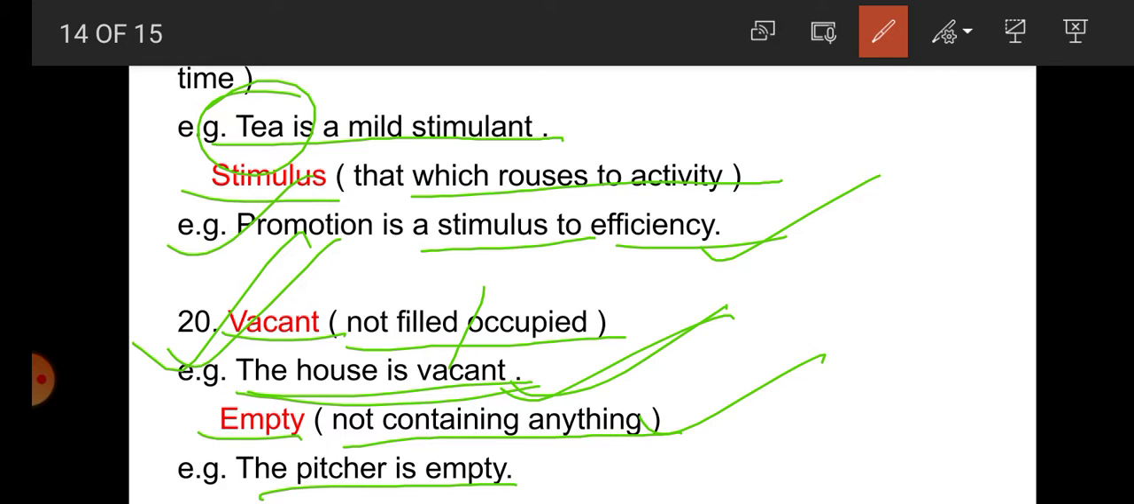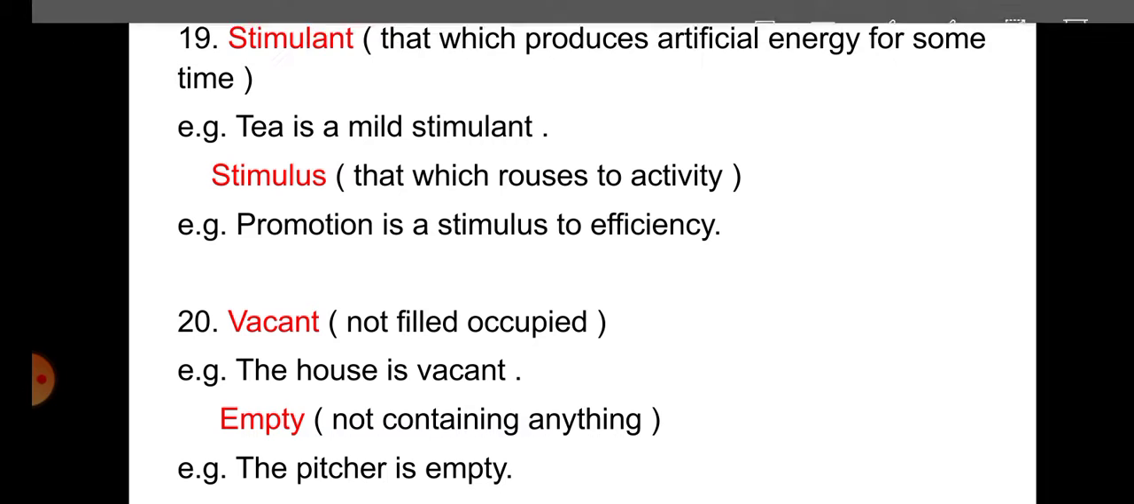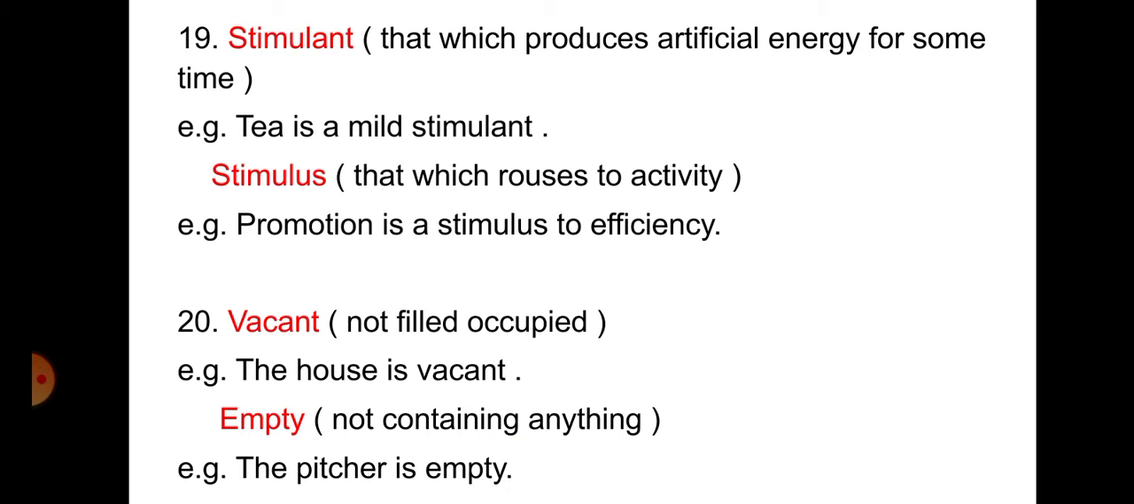So student, we have got here the difference in the synonyms. We have got 20 synonyms student, and their meanings are similar, but there is a little bit of difference. So it's very important, while using the synonyms, that we must be careful where we have to use the proper synonyms.